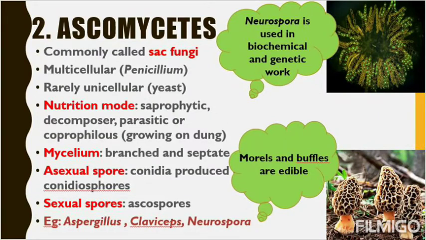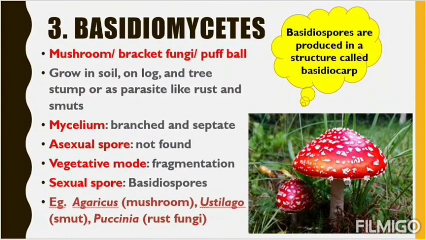Now we'll move towards our next group, the Basidiomycetes. The mushrooms we eat come under Basidiomycetes. It is otherwise called bracket fungi or puffball. They look like a puff, look like a bracket, and that is why Basidiomycetes members are called bracket fungi and puffballs. Whatever mushroom we are eating, the edible, the non-edible, the poisonous mushroom, all come under Basidiomycetes. They can grow in soil, on logs, on tree stumps, or as parasites like rust and smut. Rust and smut parasites you can see on the leaves of potato and some vegetables.